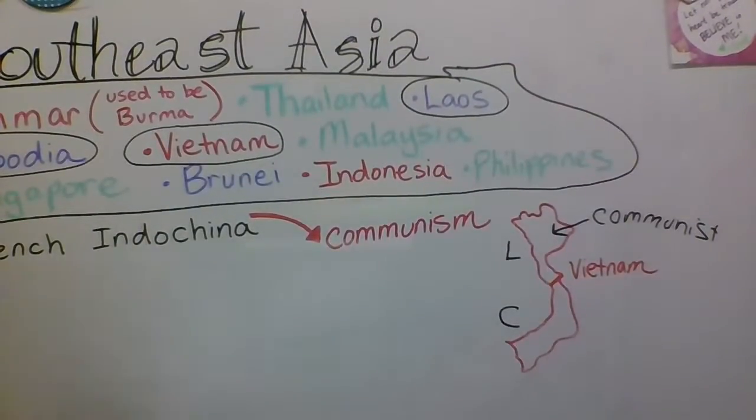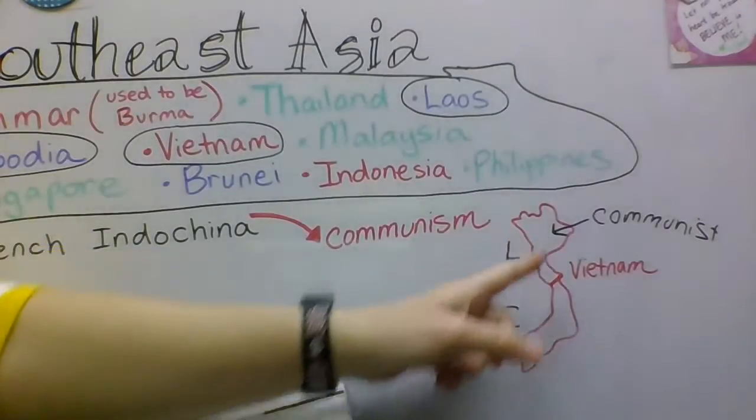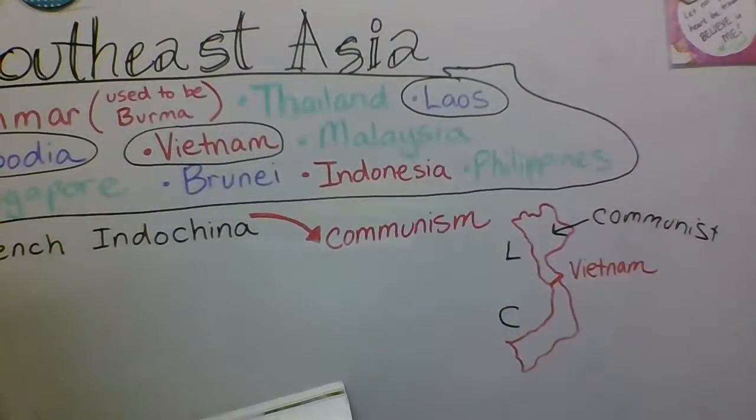But obviously, just like in Korea, the communists were not satisfied with only having half of the country of Vietnam. They wanted all of Vietnam. And so as soon as they could, they started leading attacks on South Vietnam. And this led to what we call the Vietnam War. Again, when we talked about Korea, we talked about the Korean War. And this is the same thing. The Vietnam War was a very long war.